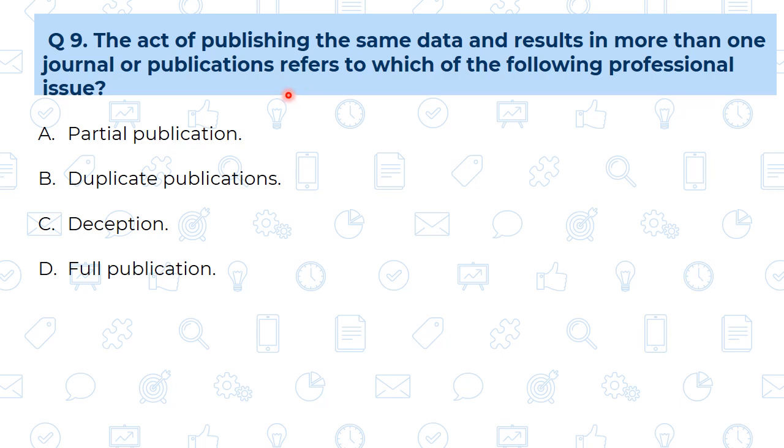Then that kind of act is called duplicate publication. Partial publication we have seen earlier. Deception means something different from the original, and the other option is full publication. So whenever we are presenting the same data at more than one place, then it is duplicate publication. So our answer is B.